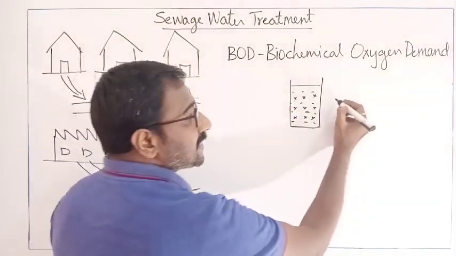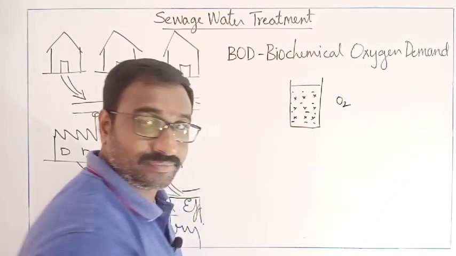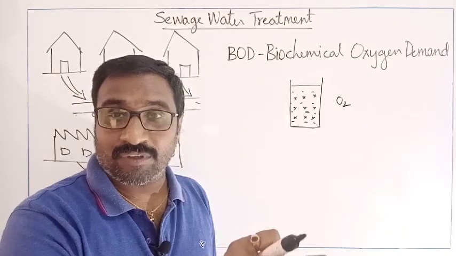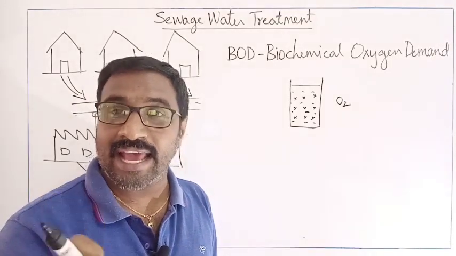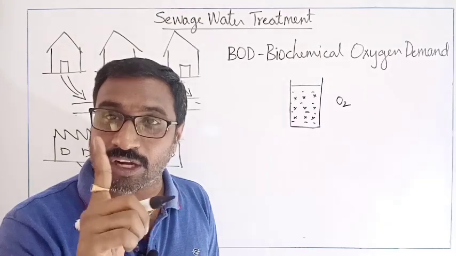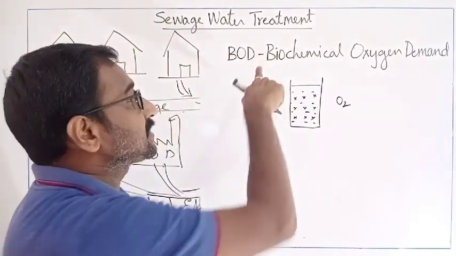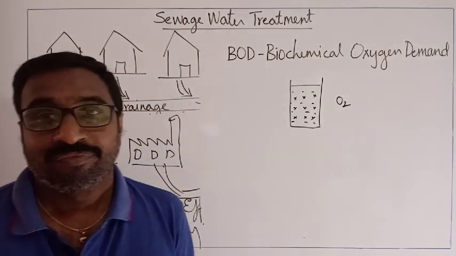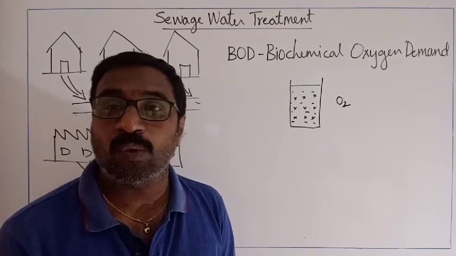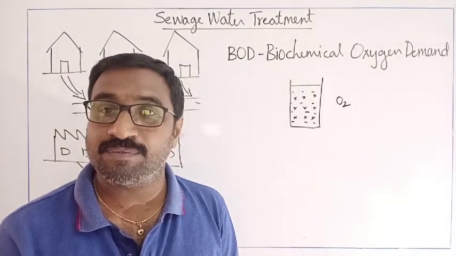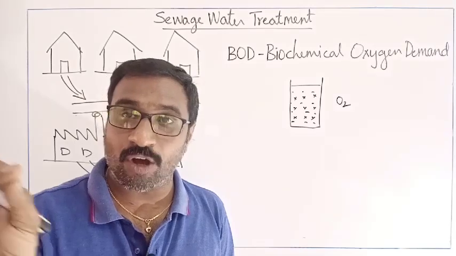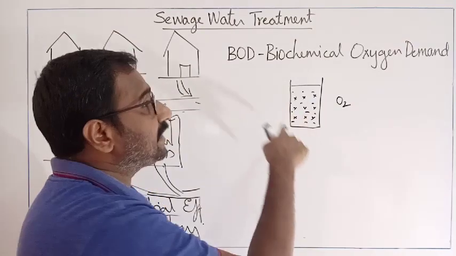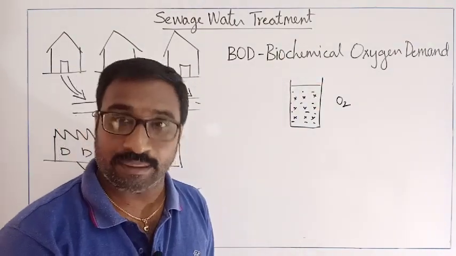So how much amount of oxygen is required for detoxifying or oxidizing the organic matter present in 1 liter of water is called biochemical oxygen demand. Once again I am telling, listen properly. The amount of oxygen required by the microorganisms to oxidize or detoxify the organic matter present in 1 liter of water is called biochemical oxygen demand.